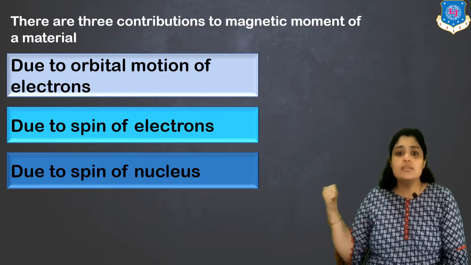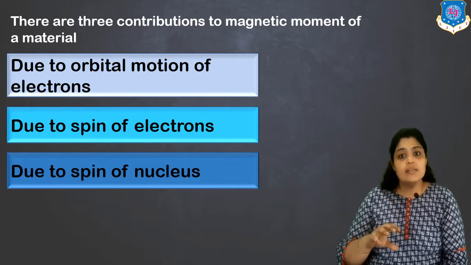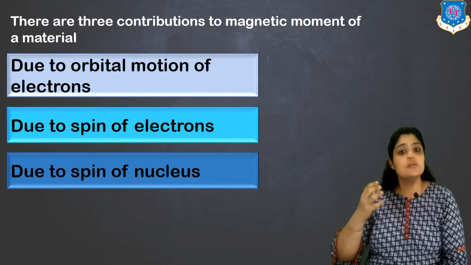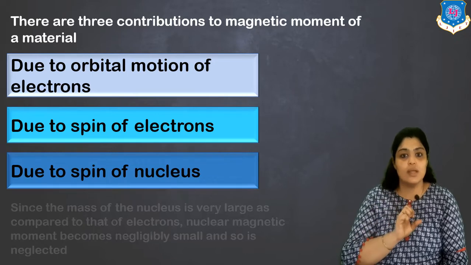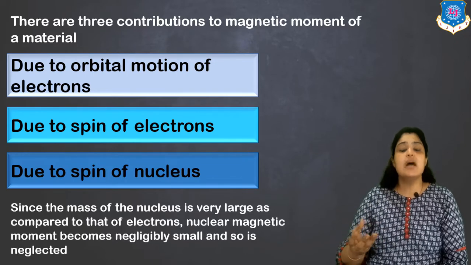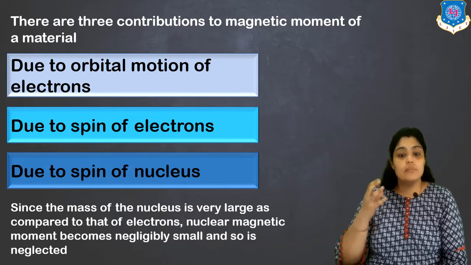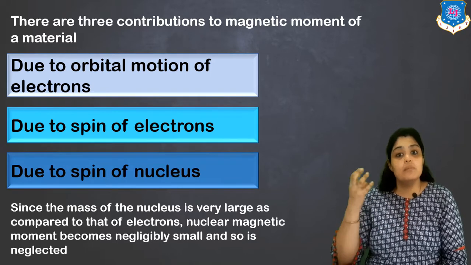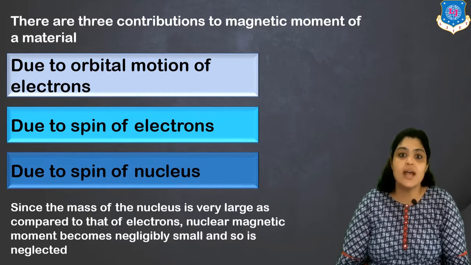Why didn't we write the orbital motion of the nucleus? Because the nucleus, being made up of protons and neutrons, is very heavy. It cannot orbit around the atom. It is at a fixed position only. And because the mass of the nucleus is very high, even the spin motion is neglected. So the magnetic moment due to the spin of the nucleus is very small, and hence it's not considered.